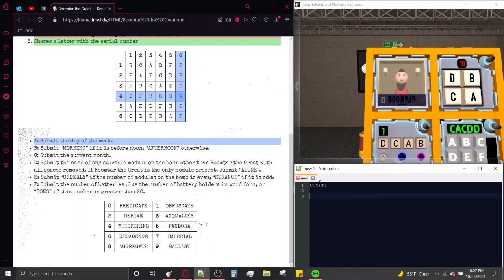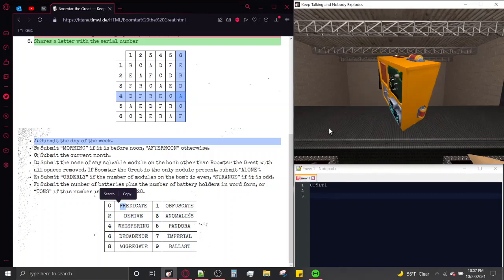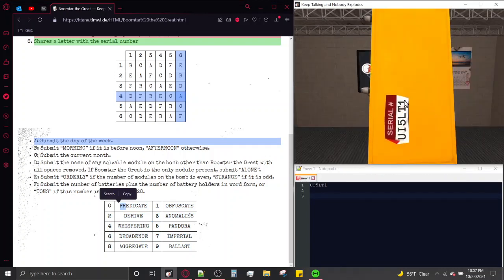So how do we submit anything? You see this table down here? We're going to look at the last digit of the serial number. The last number, even, and it is a 1. So what we're going to do is take the word in this table below that is next to the last digit of the serial number, which is "obfuscate" for us. And then, after the word obfuscate, we're going to put a space, and then submit the day of the week.